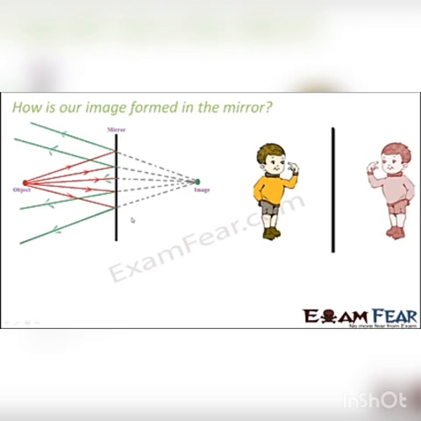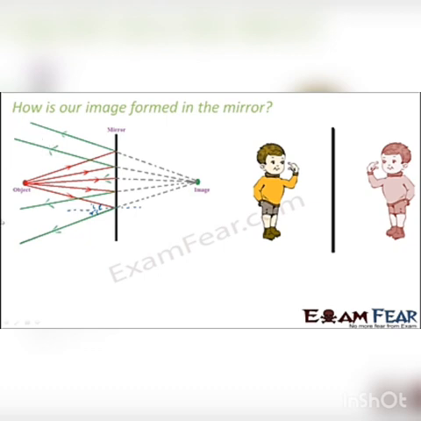So let me try to draw the normal, so that will give you a better idea. The normal to the mirror, this is the mirror, so perpendicular to the mirror is this line. Now you see for this object, this is the incident ray, so this is going to be the angle of incidence. Now we know the angle of incidence is equal to the angle of reflection. So the reflected ray will be in this direction. Now the same thing is true for all of these. So therefore this is how the reflected rays will be after the reflection.